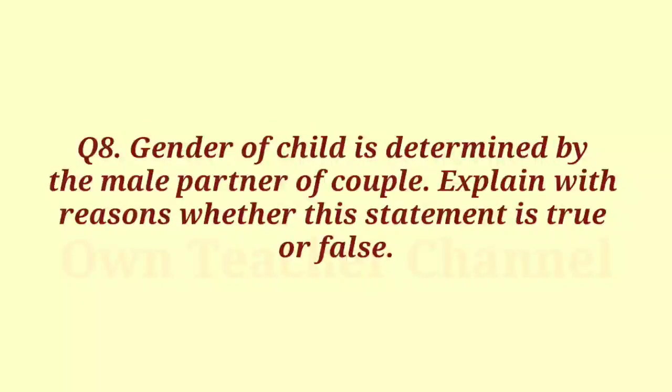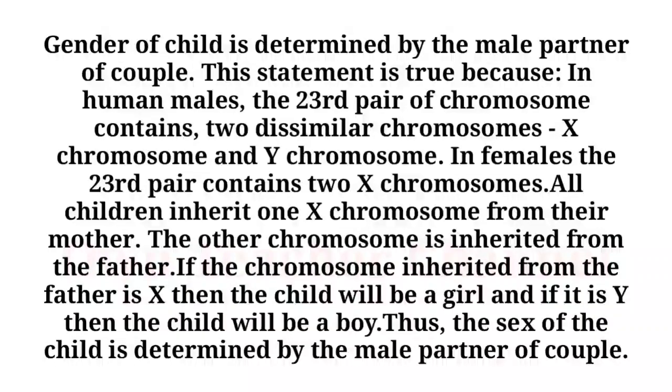Question 8. Gender of a child is determined by the male partner of the couple. Explain with reasons whether this statement is true or false. This statement is true because in human males, the 23rd pair of chromosomes contains 2 dissimilar chromosomes, X chromosome and Y chromosome.